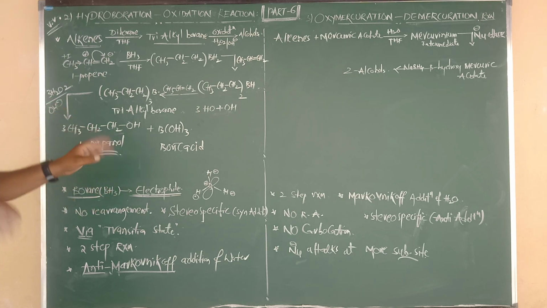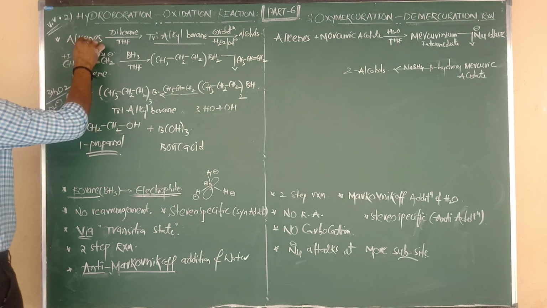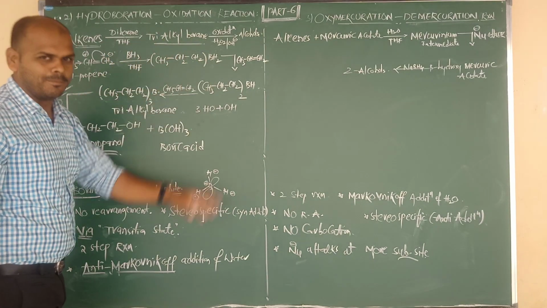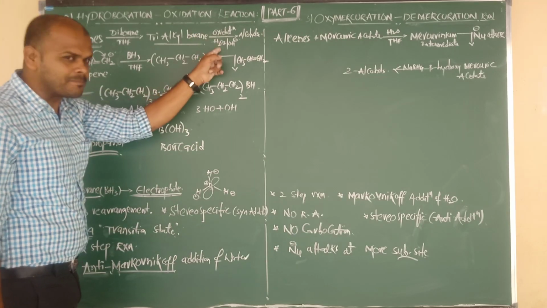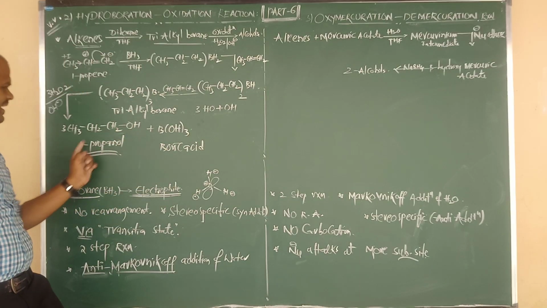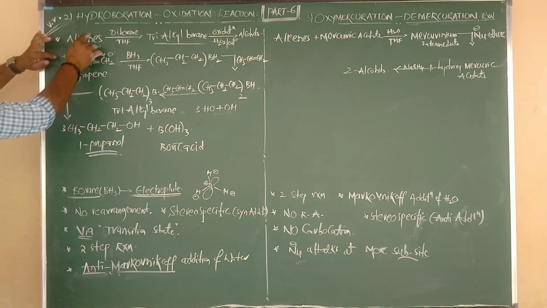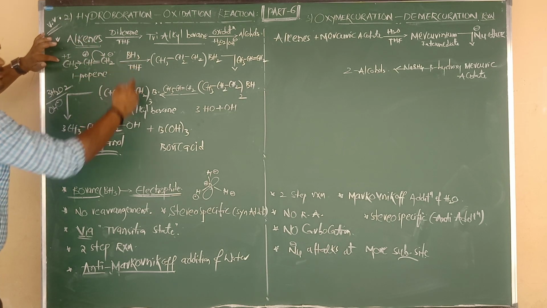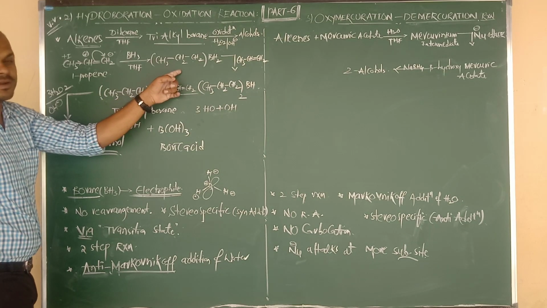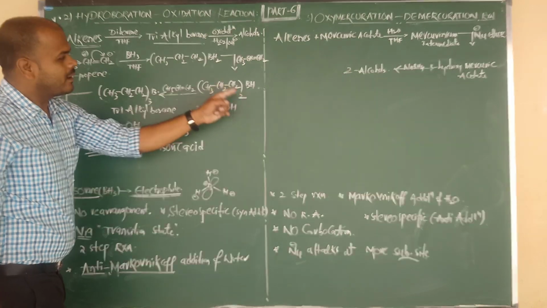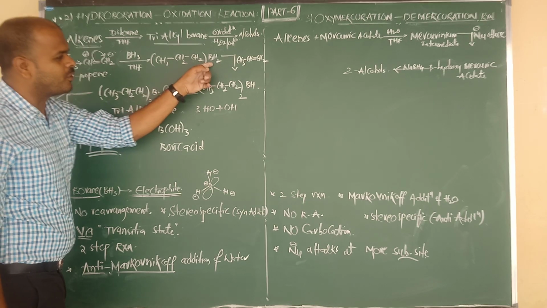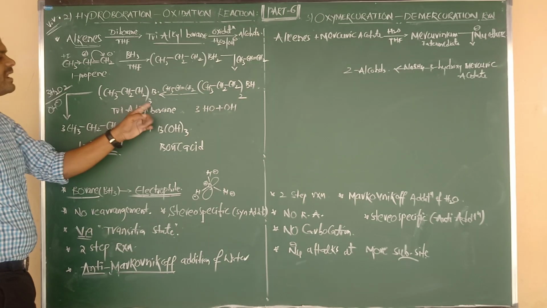Once again I am going to explain for you. Listen carefully. So alkenes on reaction with diborane, or we can say borane, in presence of THF gives trialkyl borane, which upon oxidation with hydrogen peroxide in presence of alkali gives what, beta? Alcohols, or we can say 1 alcohols. Right. So alkene is nothing but propene; on reaction with borane in presence of THF, that gives intermediates 1, 2, 3. What is the first intermediate? Monopropyl borane, dipropyl borane, tripropyl borane, or we can say monoalkyl borane, dialkyl borane, trialkyl borane.